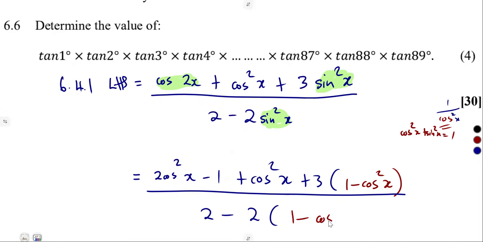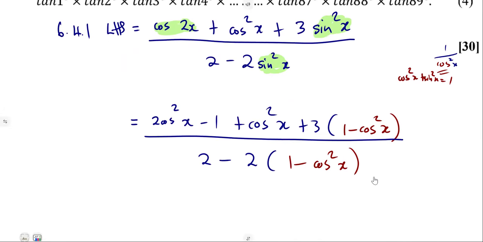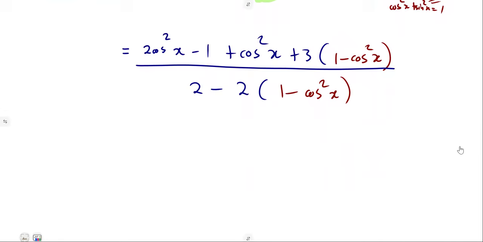1 minus cos squared of what? Of x. All right. So with this, we can expand, simplify. We are almost there. Let us just expand here and collect the like terms.